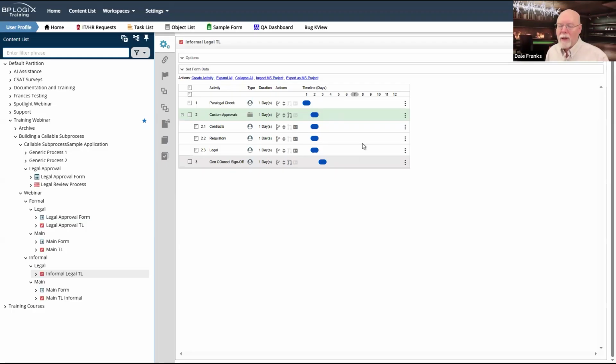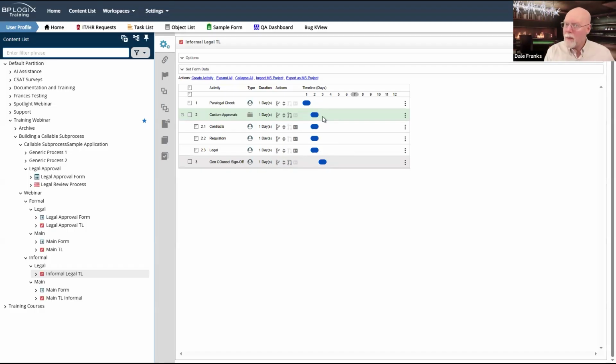So rather than having to do like I did previously with the way that I configured the timeline, where I had to add 3 different dependencies to ensure that general counsel sign off didn't run until all 3 of these activities are done, having a parent activity allows me to accomplish the same thing, but with a single dependency, because I only have to make the dependency on the parent activity.